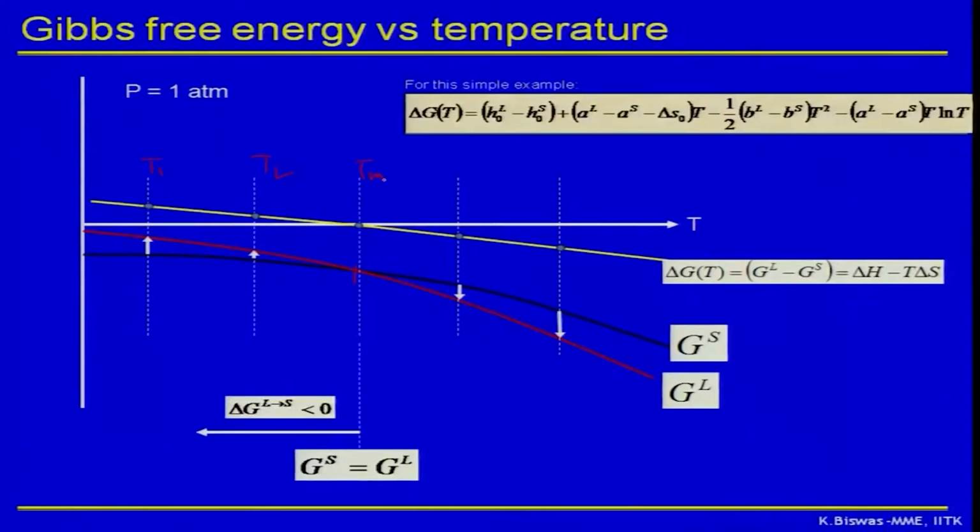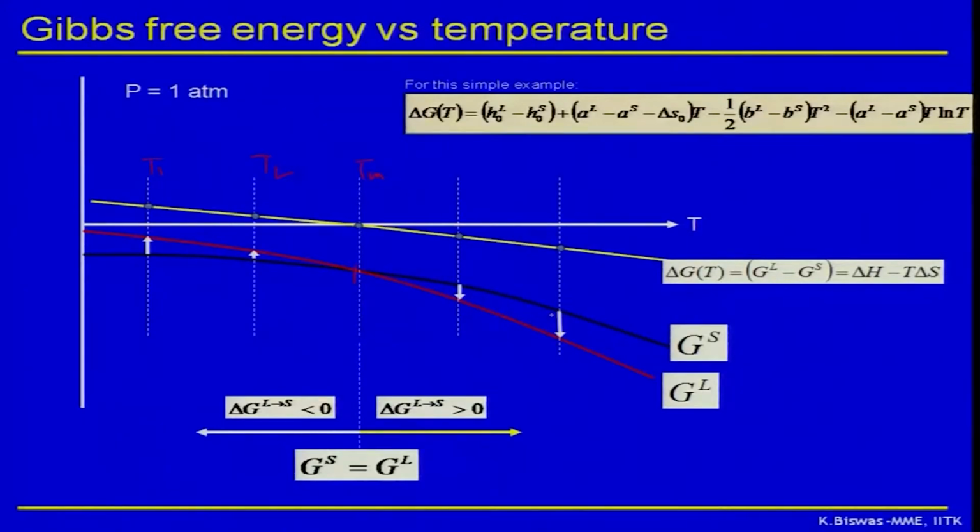Below the melting temperature, delta G, remember delta G is GL minus GS, this thing you should not forget. That's why it is written delta G superscript L to S, liquid water to solid ice. It is less than 0. Am I clear? It is very clear, because you can see here the GL is higher than the GS, right? Okay. Now let us see on the right side. On the right side, delta G is basically positive.